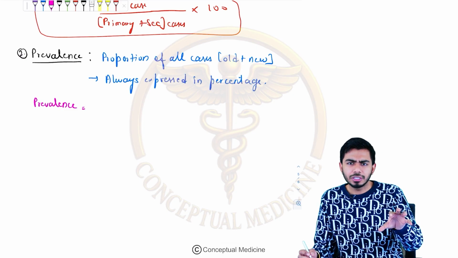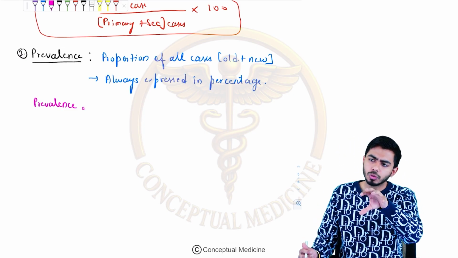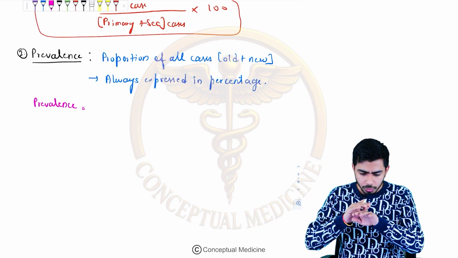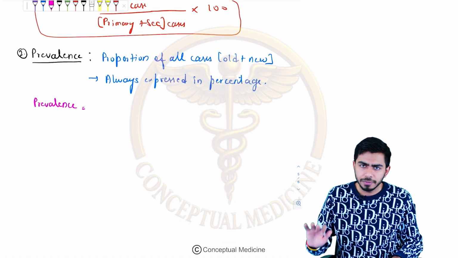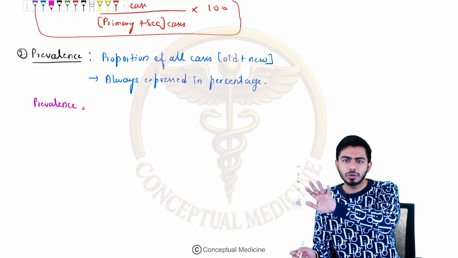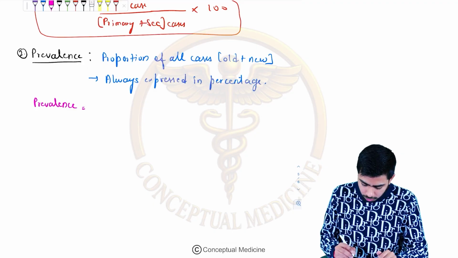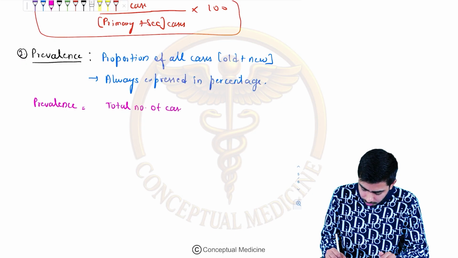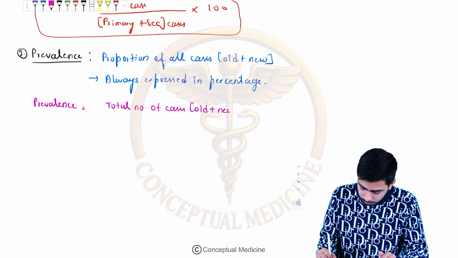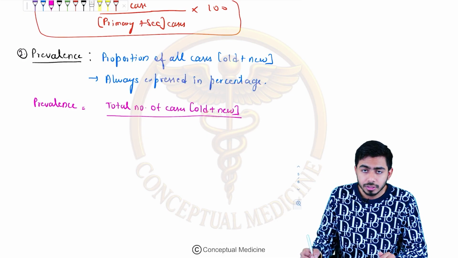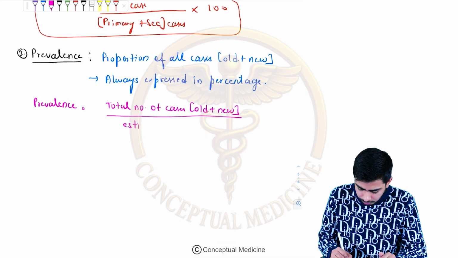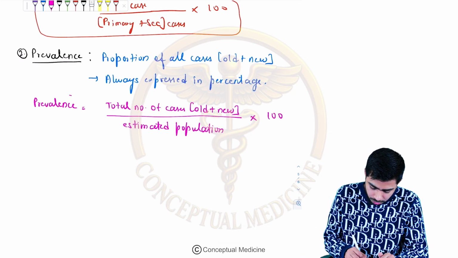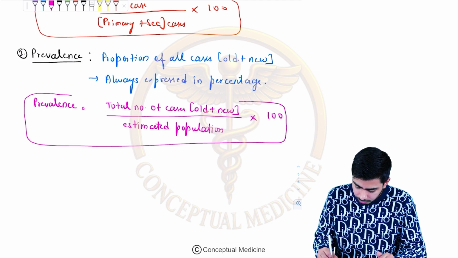Now if you talk about the formula of the prevalence, we can say that prevalence equals number of total cases, old cases plus new cases, divided by total estimated population, multiplied by 100. Okay, in the incidence the multiplier was 1000. Here the multiplier is 100. So total number of cases, I mean old plus new, divided by the susceptible population or the estimated population, multiplied by 100. So this became your formula for the prevalence.